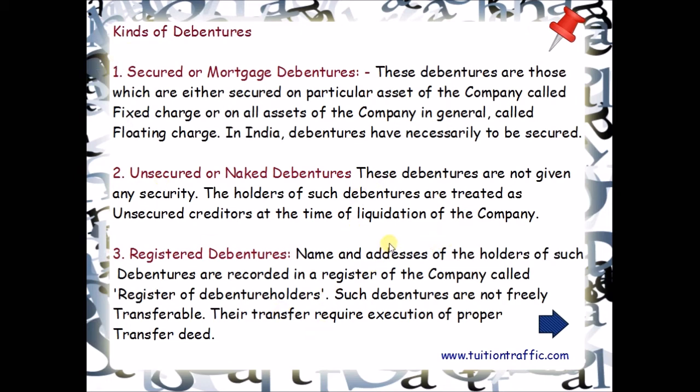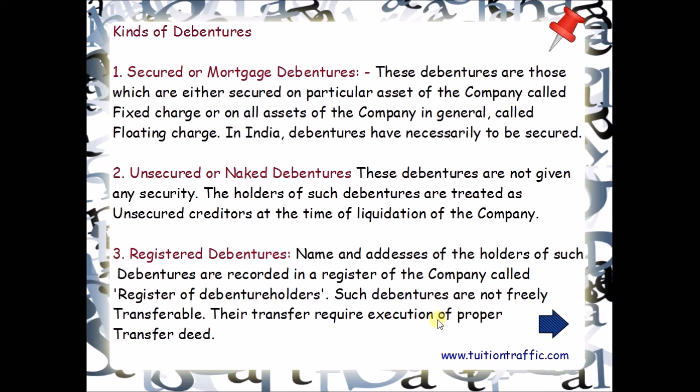The third type is registered debentures. Names and addresses of the holders of such debentures are recorded in a register of the company called Register of Debenture Holders. Such debentures are not freely transferable. The transfer of such debentures requires the execution of a proper transfer deed. Principal amount and interest on such debentures is paid to the person whose name appears in the company's register.